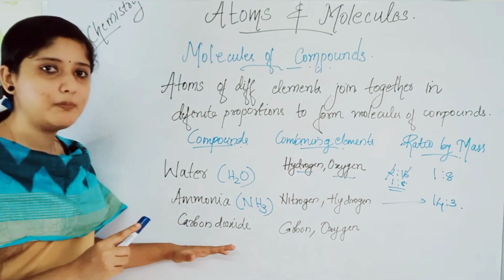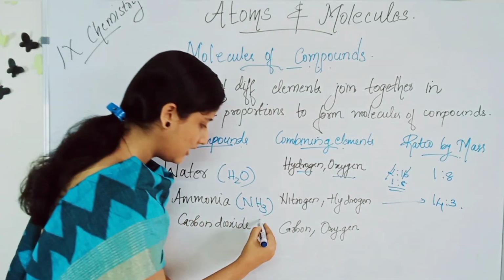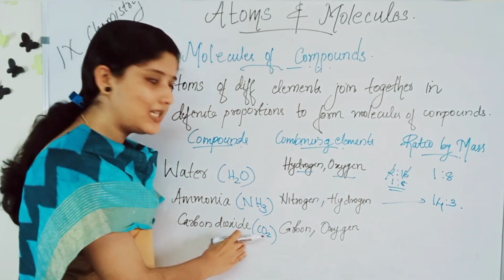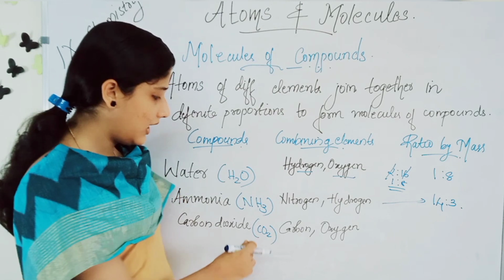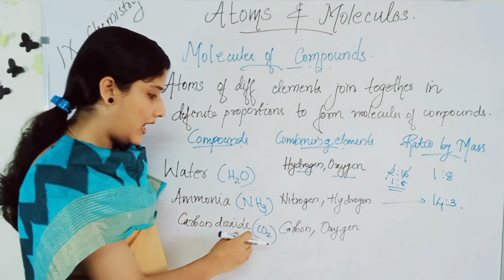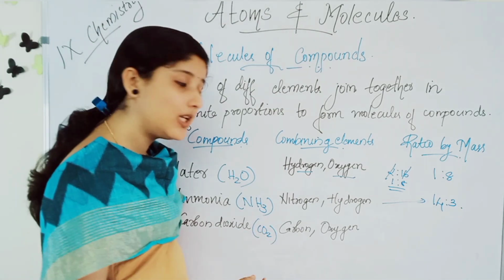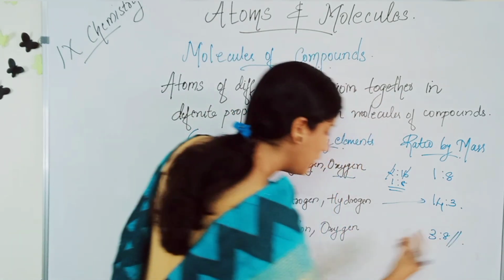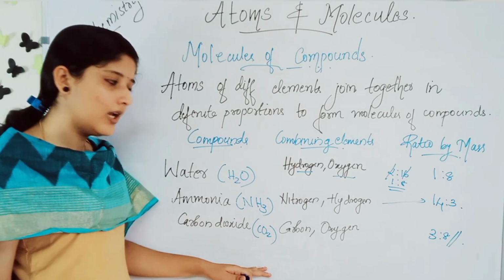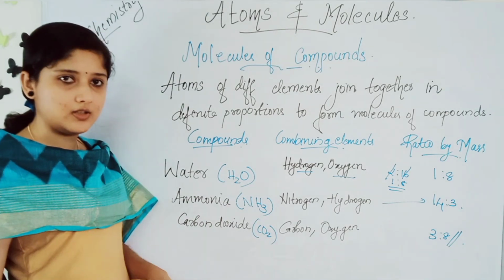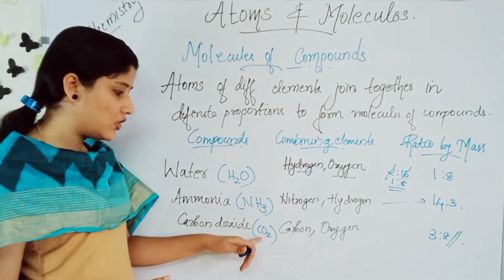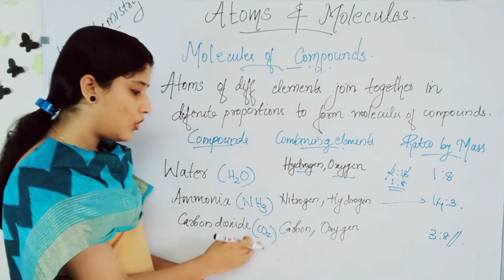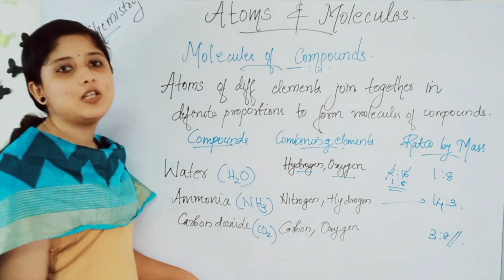Next example is carbon dioxide. CO2. That is carbon dioxide contains carbon and oxygen. Okay, CO2. Carbon and oxygen will be in the ratio 3:8. Similarly, you can take the mass of carbon and also oxygen. Then it will be in the ratio what? 3:8 because oxygen it is 16. 2 oxygens are there and also carbon it is 12.